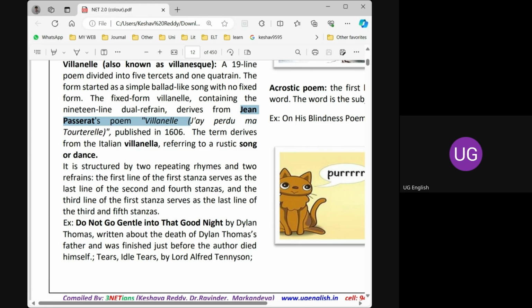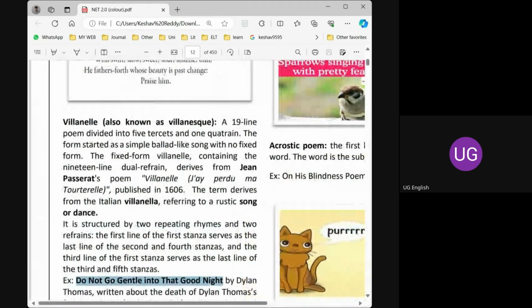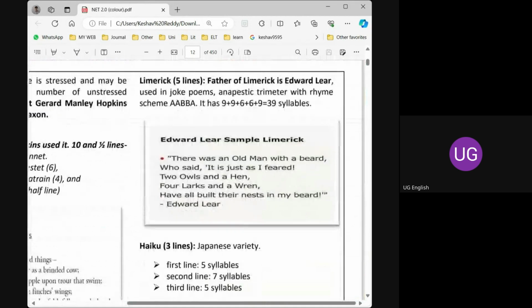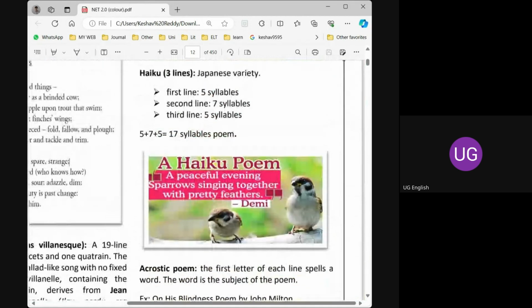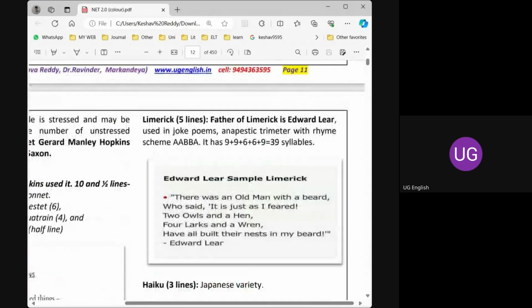Here, this is also an elegy. Do Not Go Gentle Into That Good Night is an elegy written by Dylan Thomas on the death of his father. So just remember this. This is the structure of Villanelle. Just the structure is enough, and we have three more, the final three. These are the final three stanzas of today's class, and one is limerick.